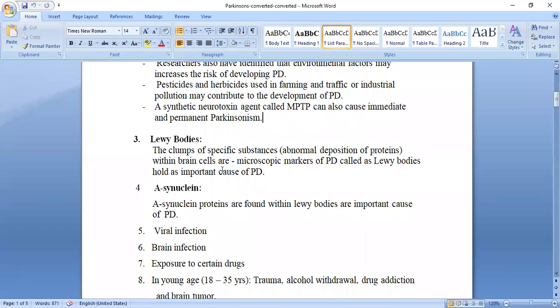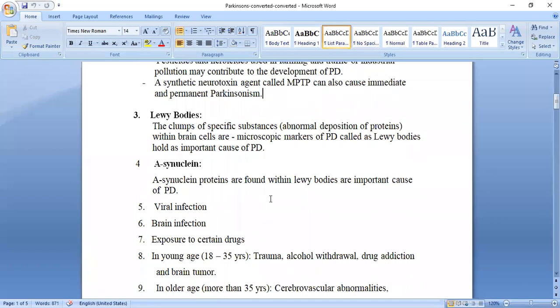Are you getting it? These are related to one another. This cluster, a group, we call a Lewy body, and that protein we call synuclein. These are the main causes of Parkinson disease. Now next one, that is the viral.